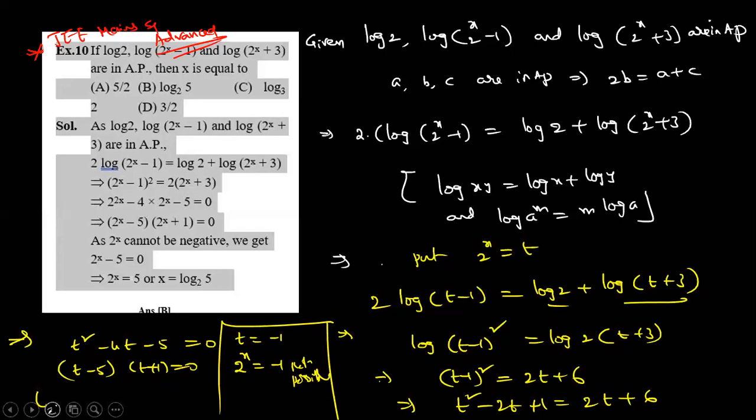Okay, dear student. So what is remaining finally? 2 power x is equal to 5. So x is what? Log 5 to the base 2. Apply logarithm on both sides. So answer is log 5 to the base 2. Please write down.